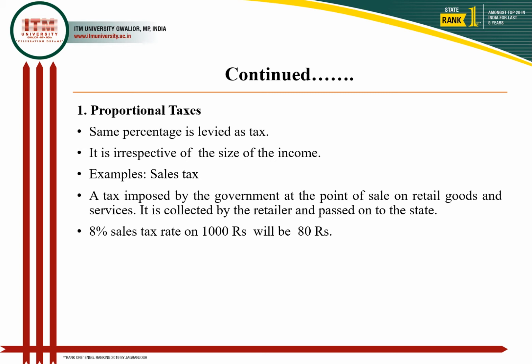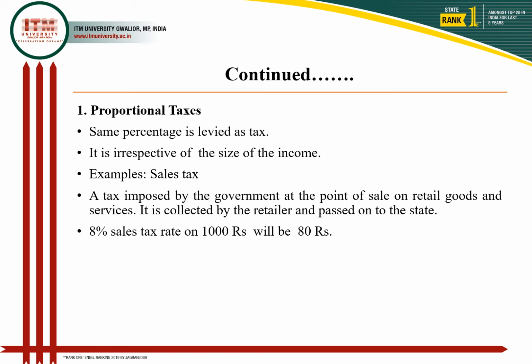And one of the good examples is sales tax. It is imposed by the government at the point of sales on the retail goods and services, and is being collected by the retailers, right? So these taxes which are collected by the retailers are passed on to the state, right? So 8% sales tax rate means on 1000 rupees it will be 80 rupees.